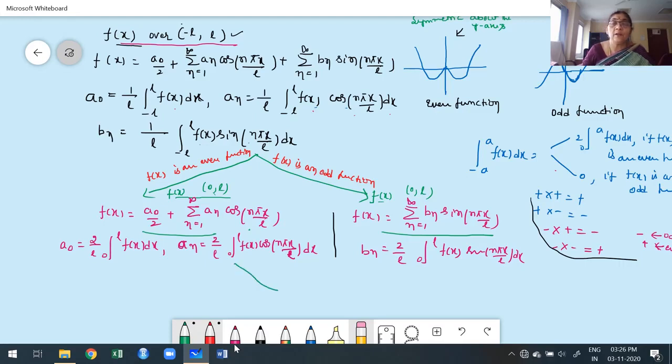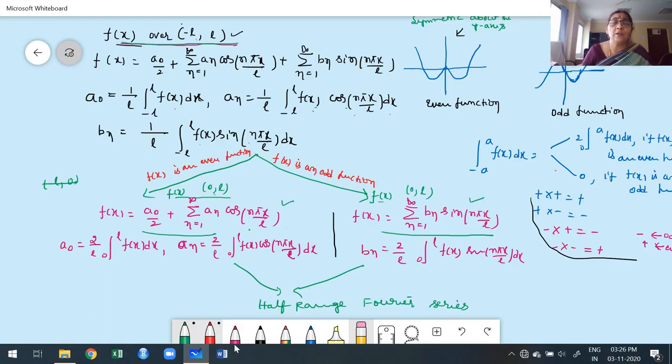These two series are called half range Fourier series, because basically the given interval is in the form of minus L to L. Now we are constructing the Fourier series based on half of the given range. What is half of the given range? 0 to L. Instead of that, it is possible to take minus L to 0, but our convenience is 0 to L. Even though the function is defined in minus L to L, we are constructing the Fourier series in half of the given interval.